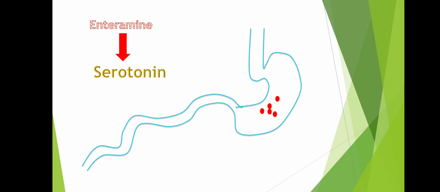So serotonin is mainly released from the enterochromaffin cells of your gastrointestinal tract, and it causes stimulation of your smooth muscle. Previously, we thought that this substance might be enteramine, but later on we found that enteramine is nothing but serotonin only. So at this point, you understood there are two roles of serotonin. First role is to produce vasoconstriction, and second role is to cause stimulation of the smooth muscle of the gastrointestinal tract. Stimulation is nothing but contraction or increase of peristaltic movement. Next, we'll check out the structure of serotonin.